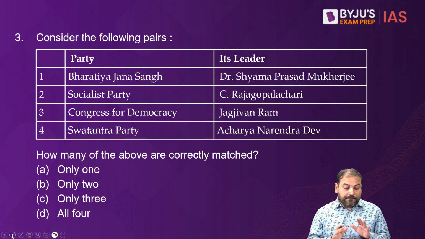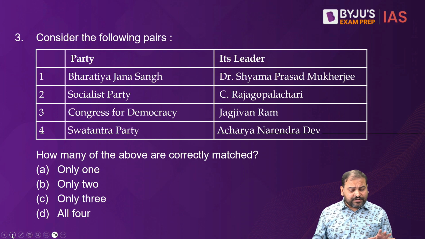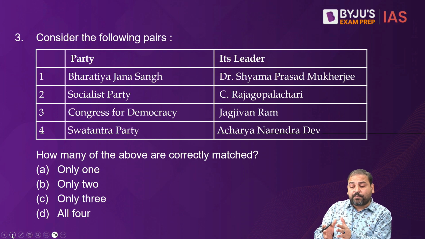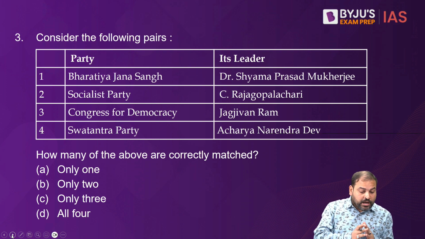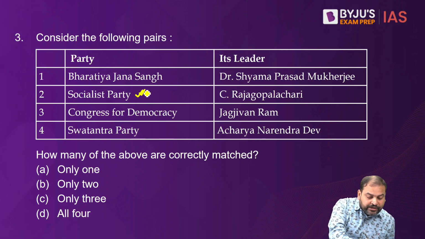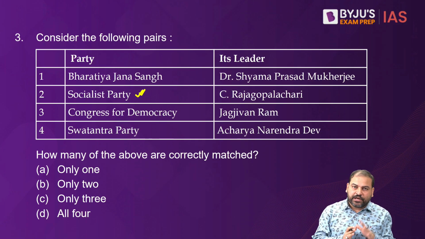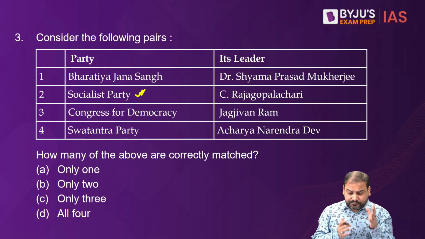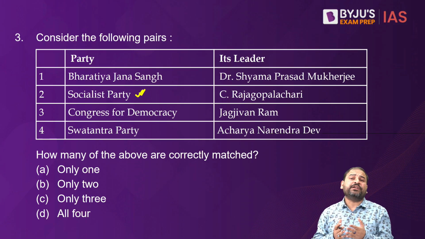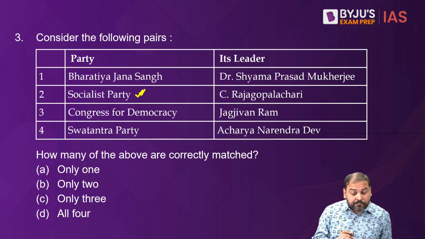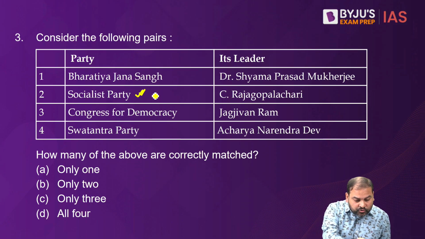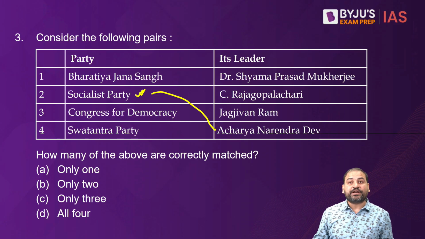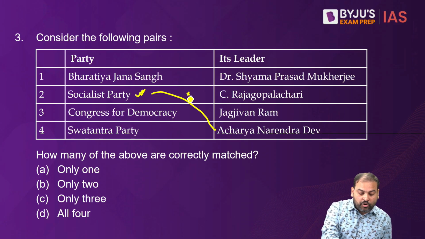Now, for a second, if you look at this and think about this, which party was there in modern? You all would know that we only speak about Socialist Party. Under the modern history, when we teach this subject, we talk about Socialist Party, that it was started by Acharya Narendra Dev. Other big leaders were like Lok Nayak Jayaprakash Narayan and all. So, Socialist Party should have been here with Acharya Narendra Dev. So, this option 2 was wrong.